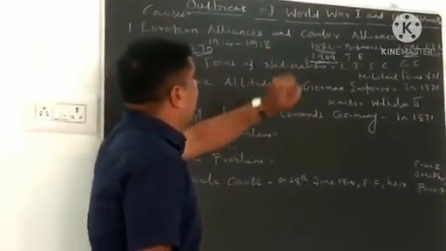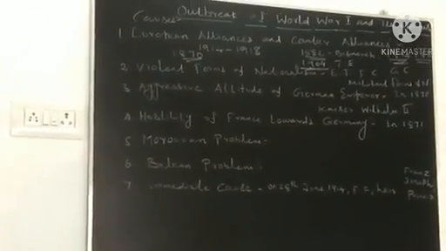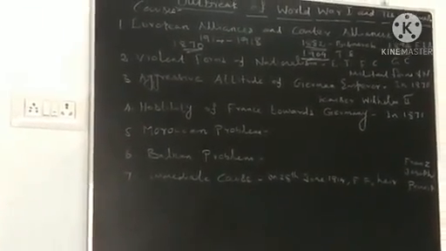In that period, the countries took pride in their nation.